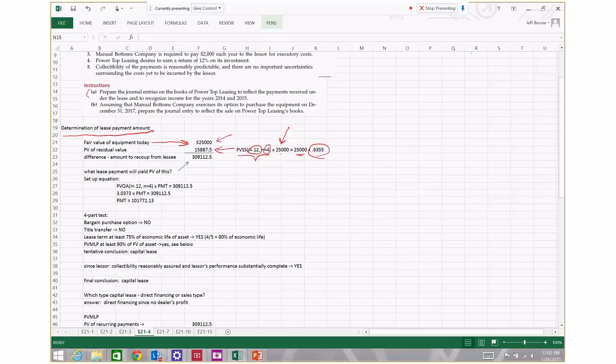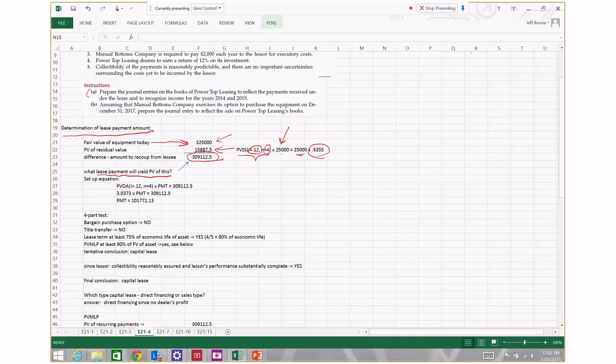So the difference between those two is what I must recoup from the lessee in present value terms as lease payments over the life of this lease. If I do that, then I'm going to earn my desired rate of return of 12%. So the question is, what lease payment will yield a present value equal to this $309,112.50?